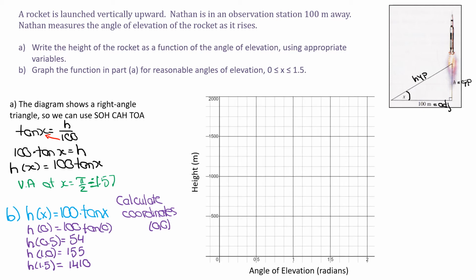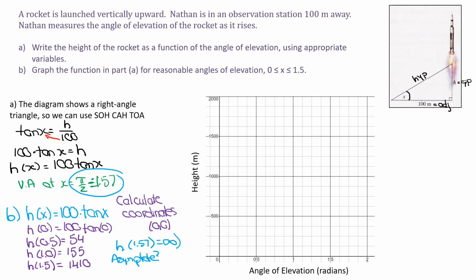Another thing I want to try, just for interest's sake, just to show you what would happen if we tried the asymptote. If you subbed in h at 1.57, what are you getting? What you're telling me right now is the behavior close to the asymptote. You're getting positive infinity.